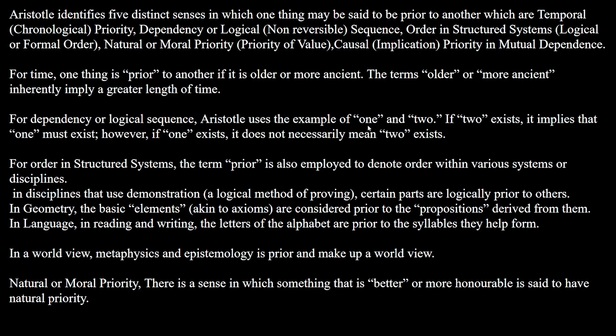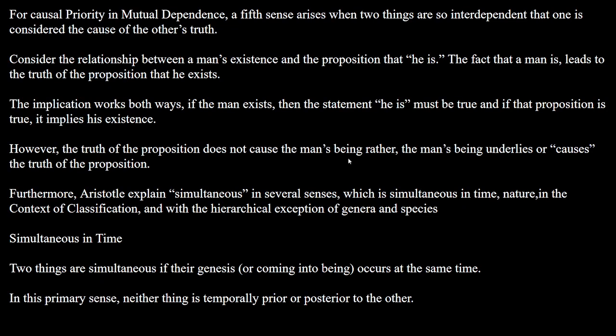And for natural or moral priority, there is a sense in which something that is better or more honorable is said to have natural priority, right? And so, for causal priority and mutual dependence, a fifth sense arises when two things are so interdependent that one is considered the cause of the other's truth. For example, consider the relationship between a man's existence and the proposition that he exists, or he is.